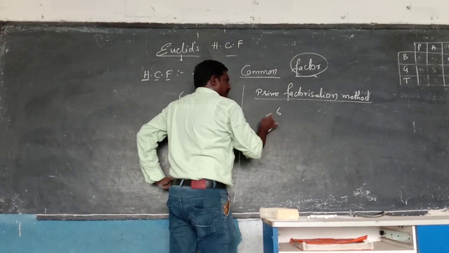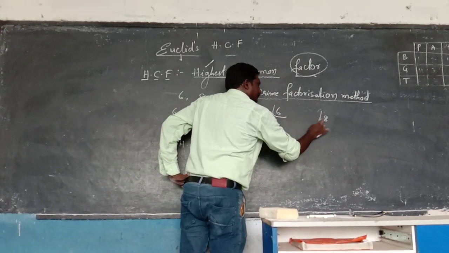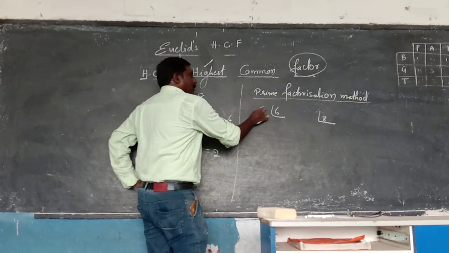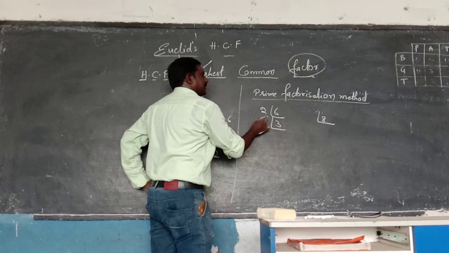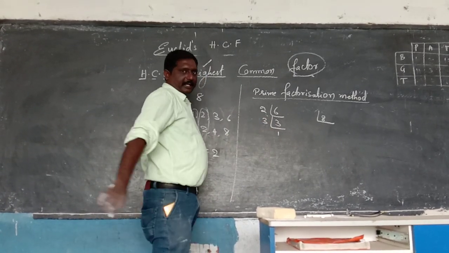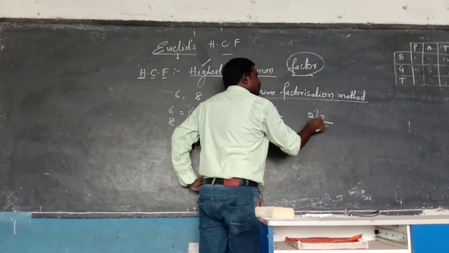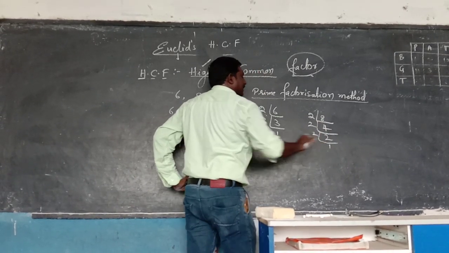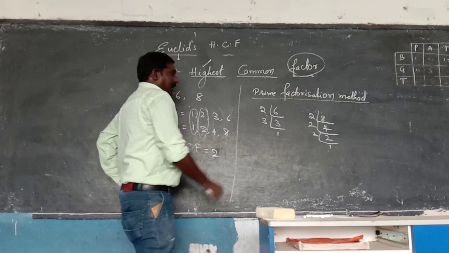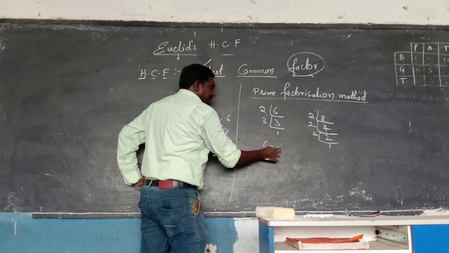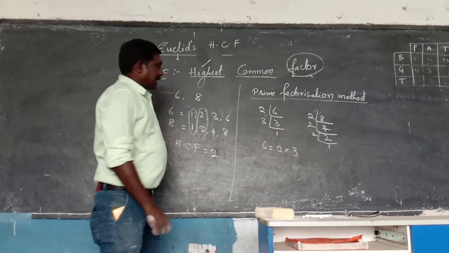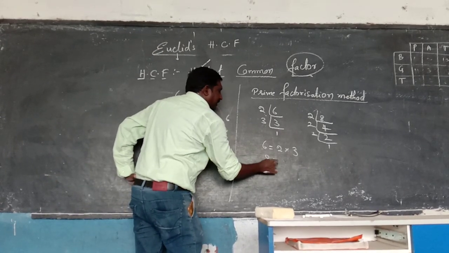Prime factorization. I think you know the LCM, how to do the LCM. 2 3s are 6, and 3 1s are 3. Same way, 2 4s are 8, 2 2s are 4, and 2 1s are 2. Now I am writing the prime factors of 6: 2 and 3 are the prime factors. And what are the prime factors of 8?